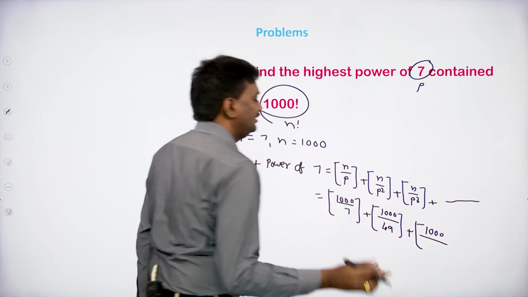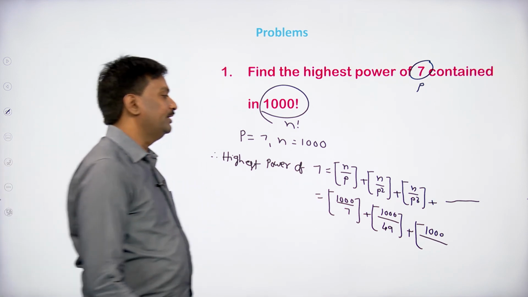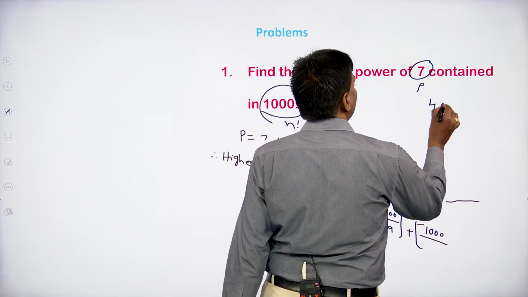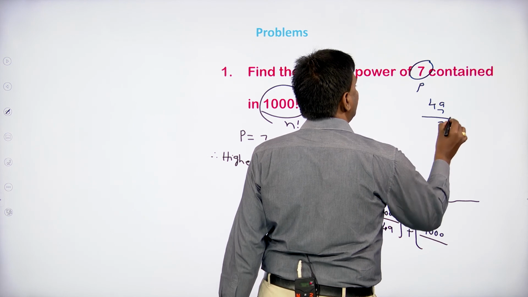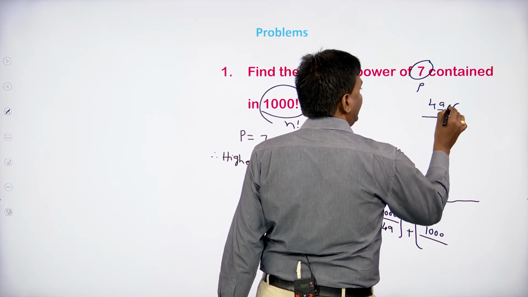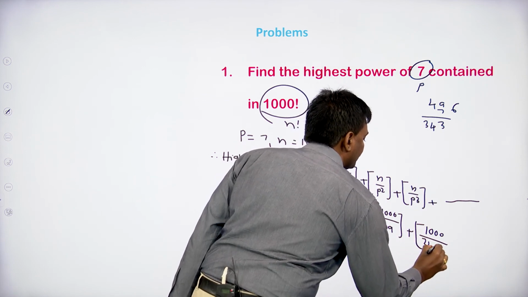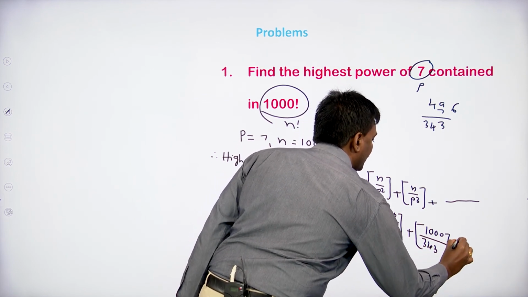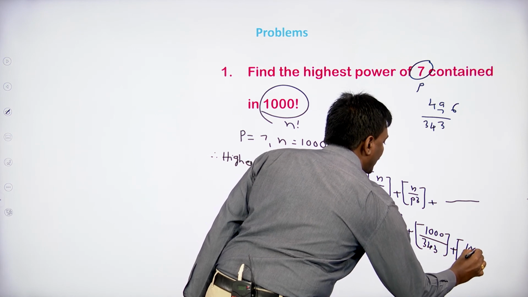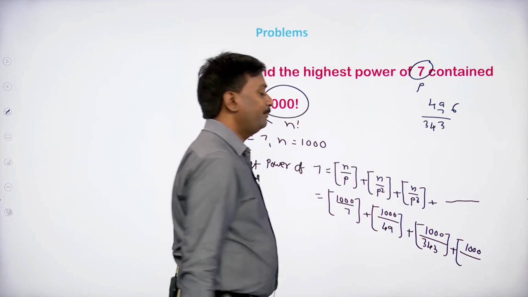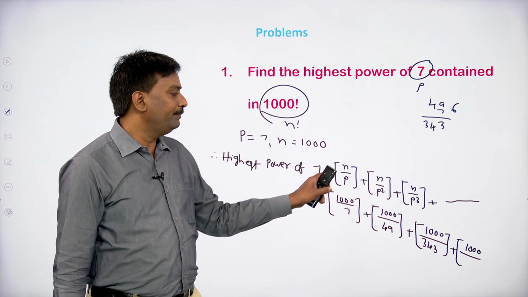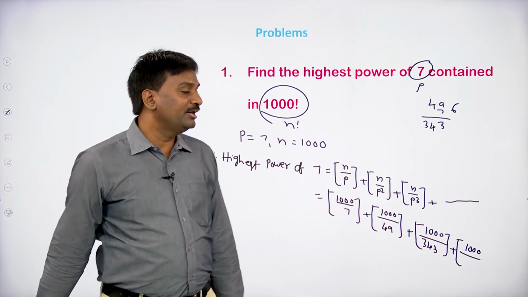1000 by 7 cube. So 7 into 7 is 49. 49 into 7 is 343. Plus step 1000 by the next power, p power 4. So p square, p cube, the next number is p power 4.